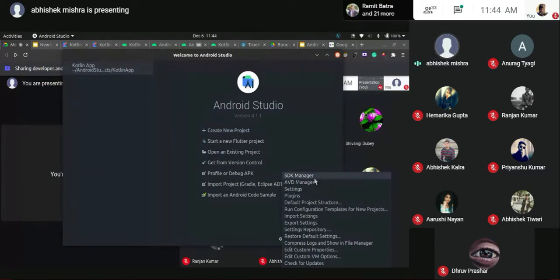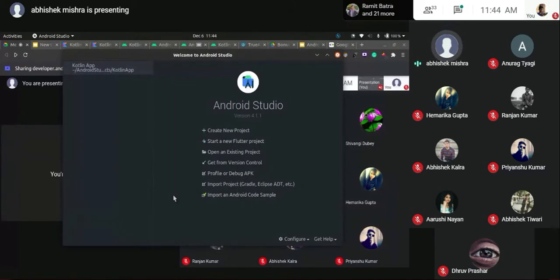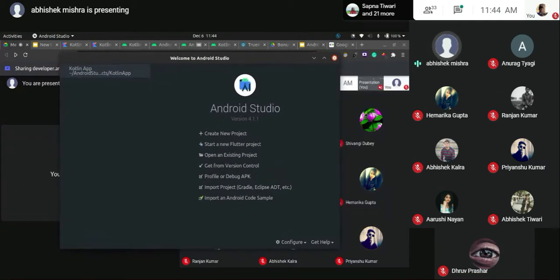I repeat, do not create an empty project. It won't do you any good. It will create some mess for you if you want to head inside and change something. Just head on to the configure section. It will load, just a second.